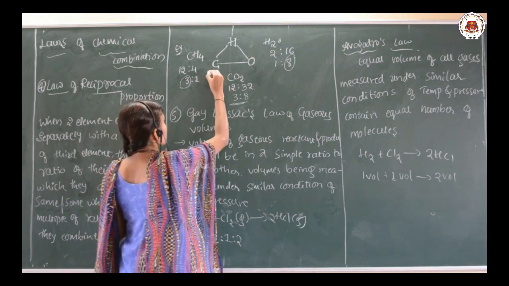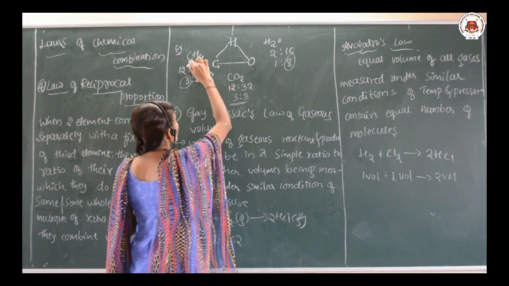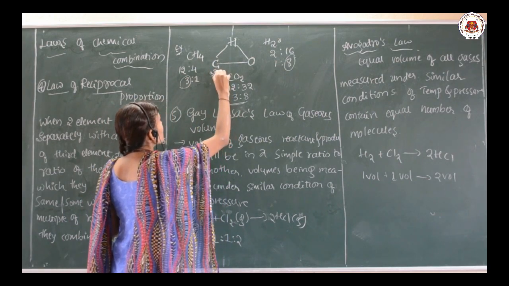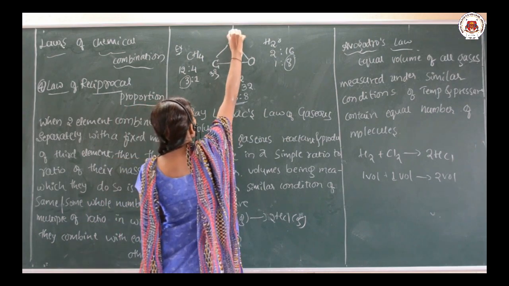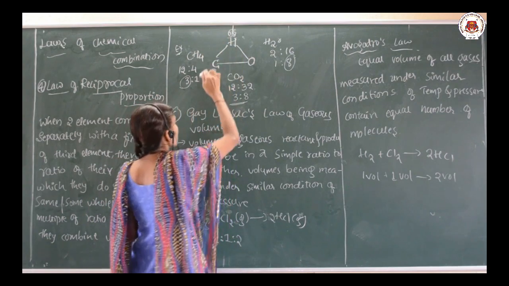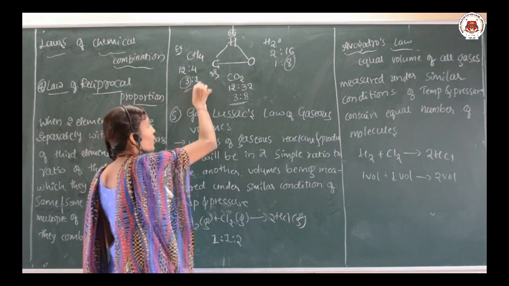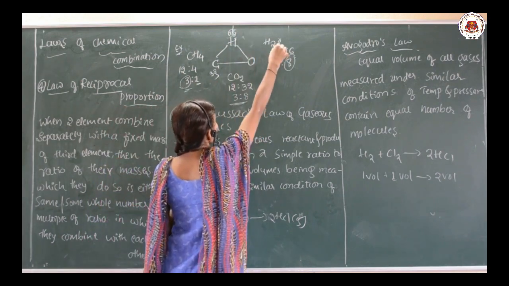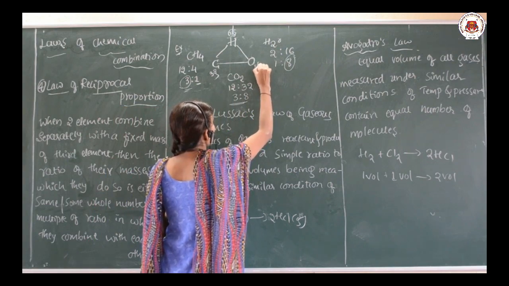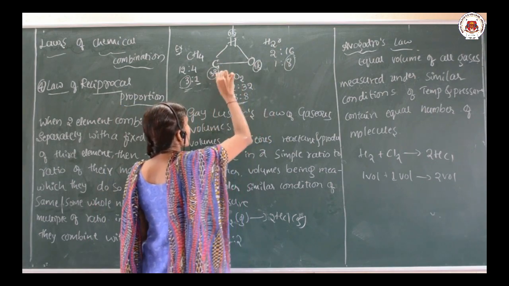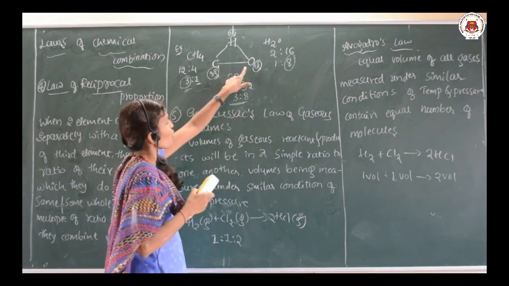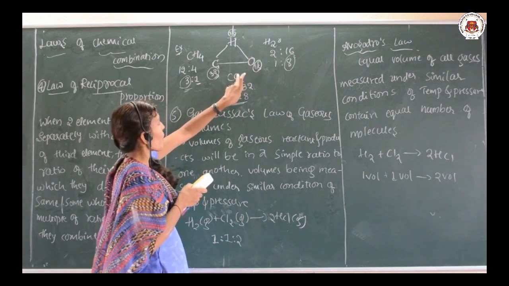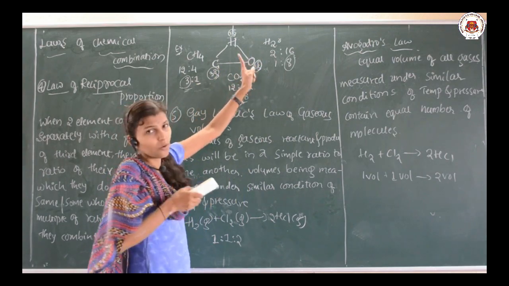See here, for example, 3 gram of carbon reacting with 1 gram of hydrogen. Here, that 1 gram of the hydrogen is combining with 8 gram of oxygen. Finally, when the carbon and oxygen form a compound, that is in the ratio of 3:8.